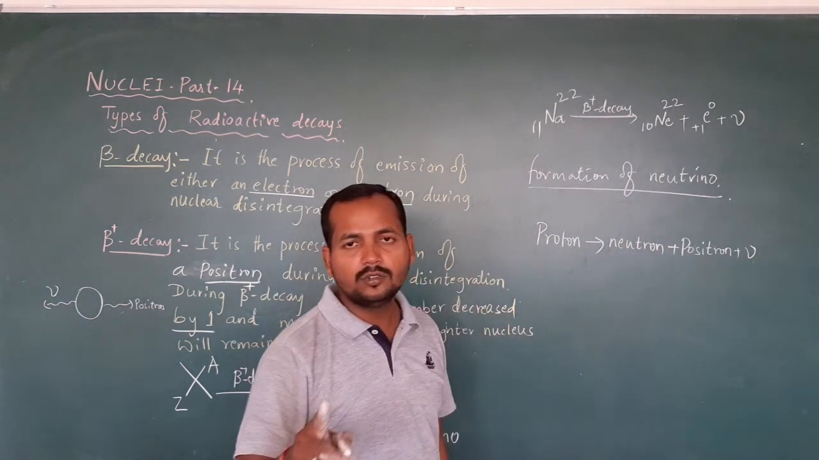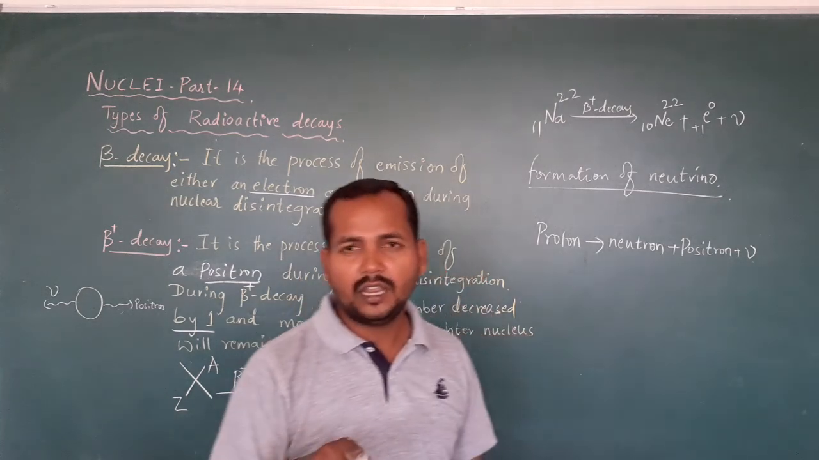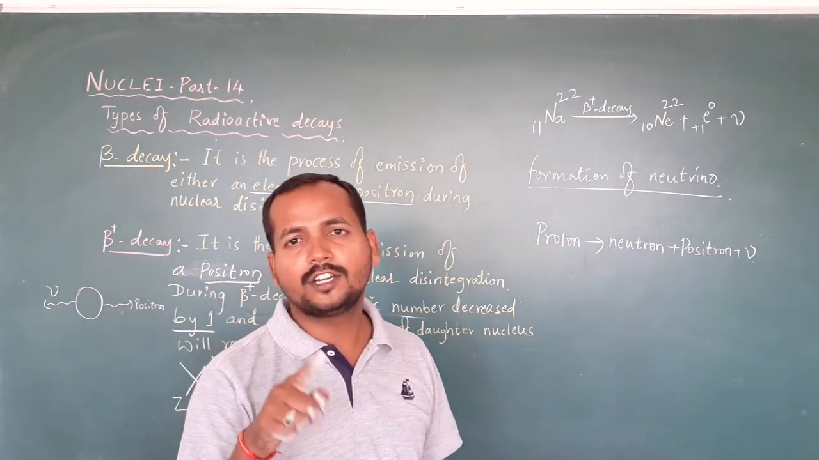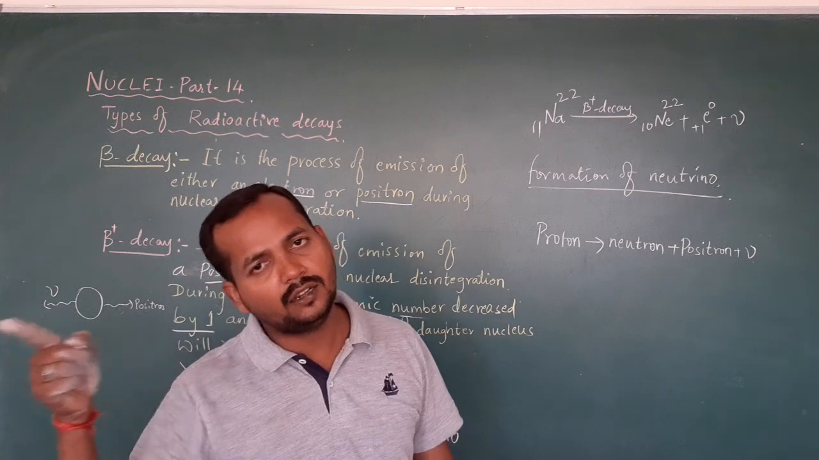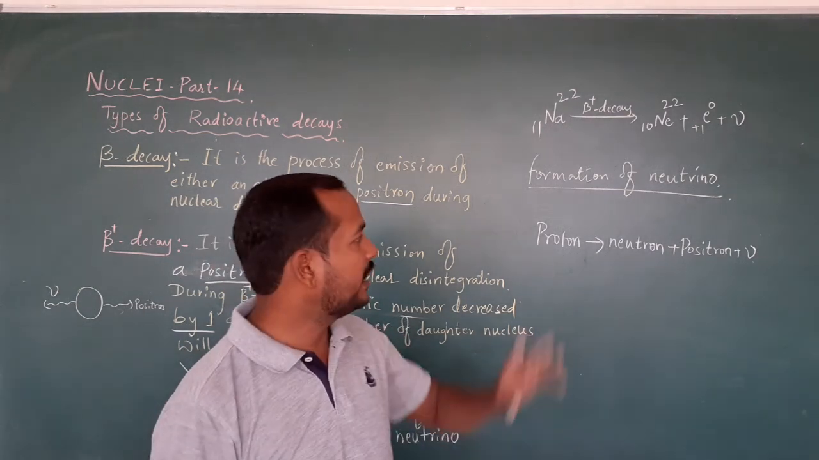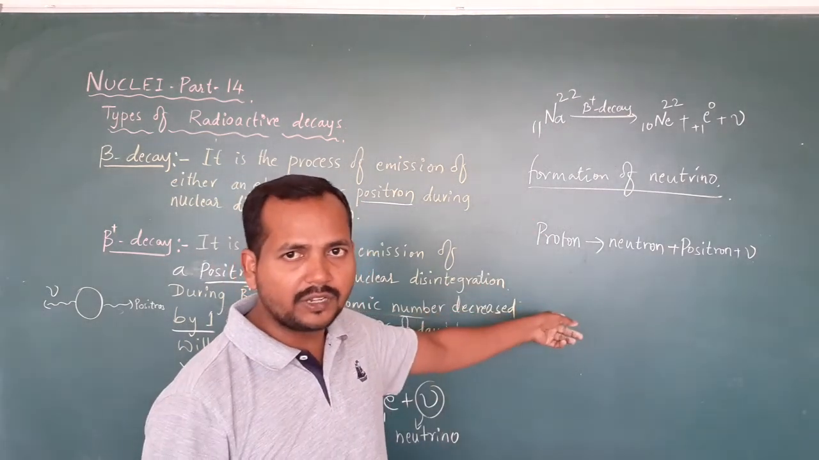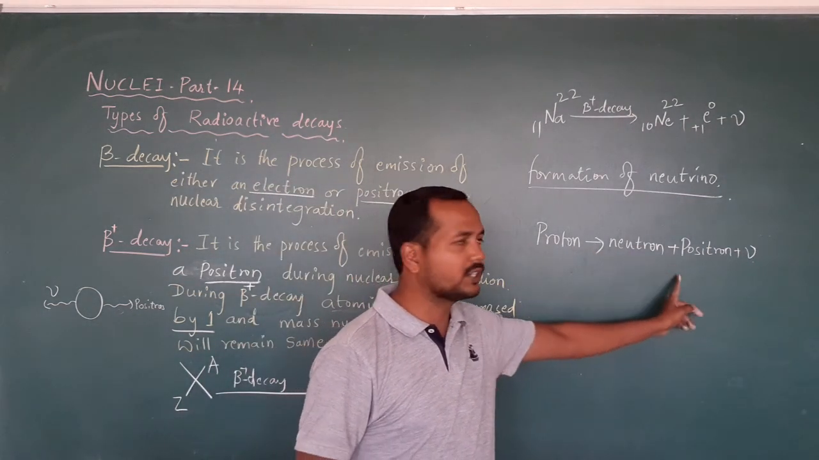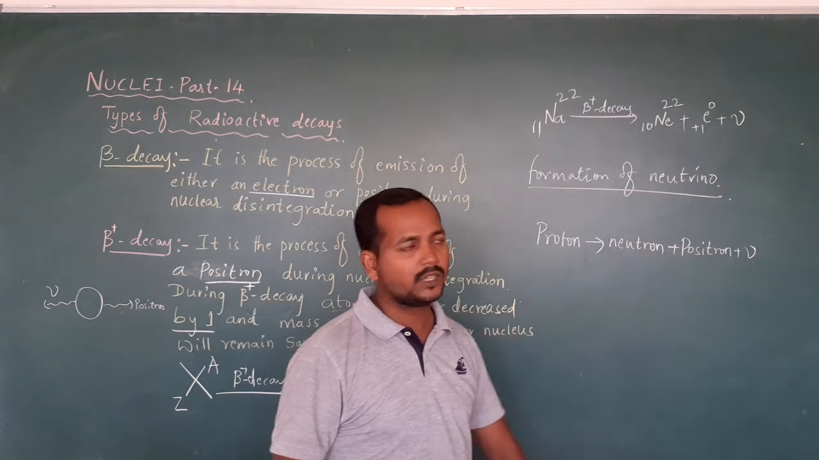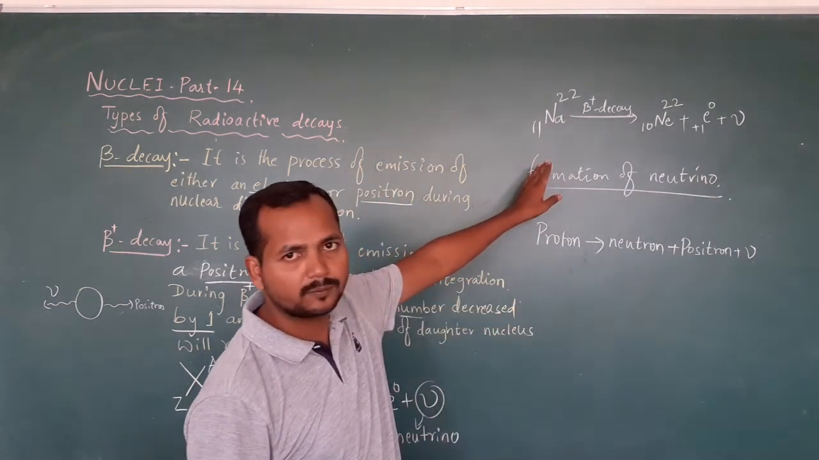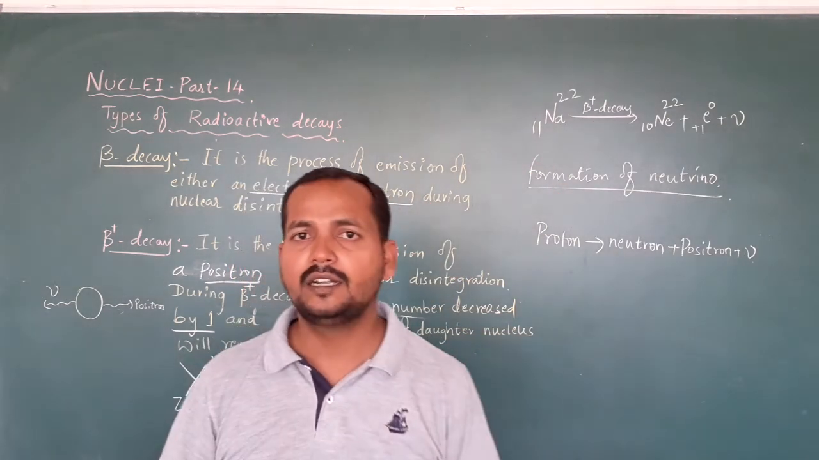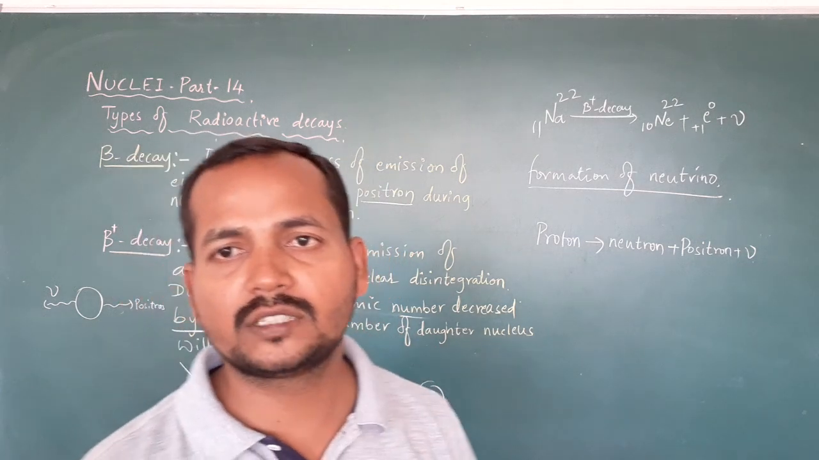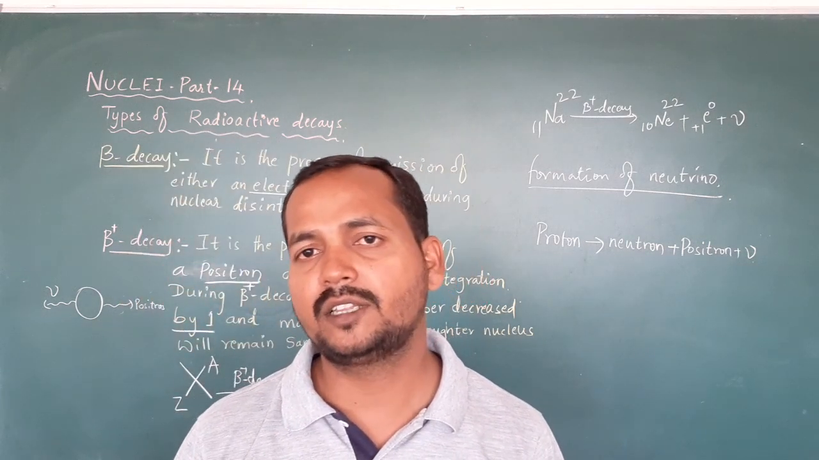I am telling you, in beta negative decay, a neutron gets converted into a proton, electron and antineutrino, but in beta positive decay, a proton is getting converted into a neutron, positron and neutrino. The example for that I have explained. So this is beta decay. One more is there, that is gamma decay, which I will explain in the next class.